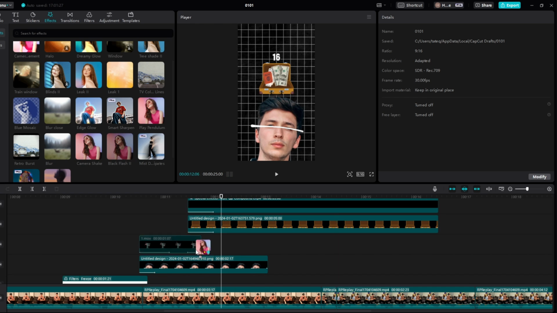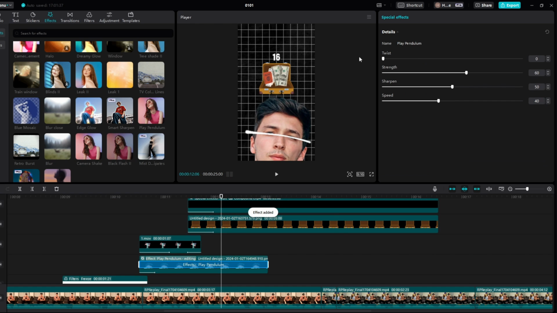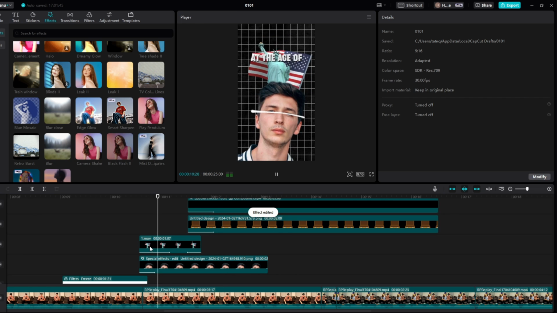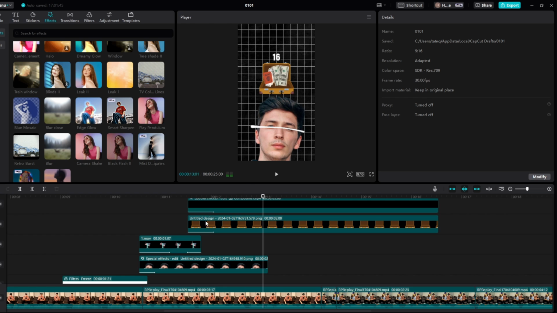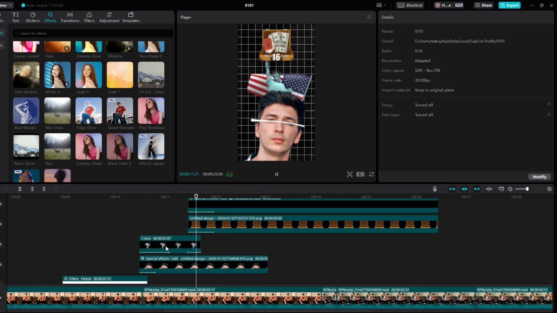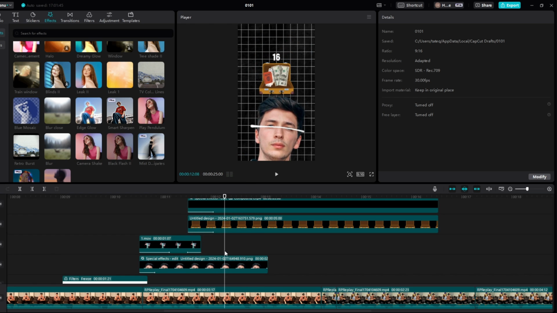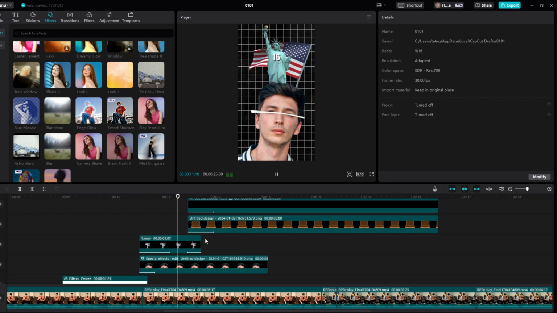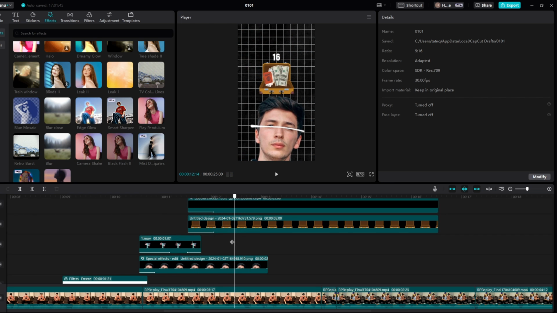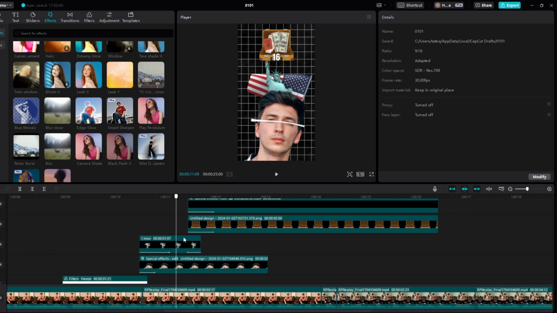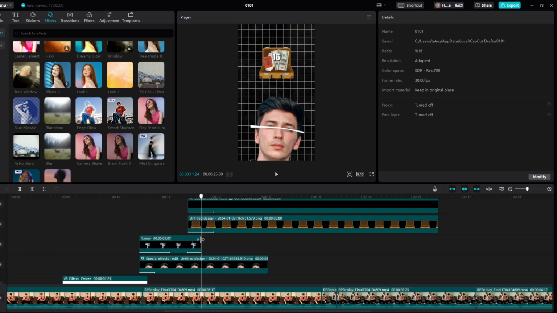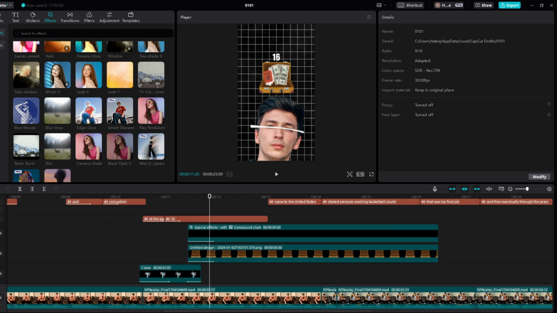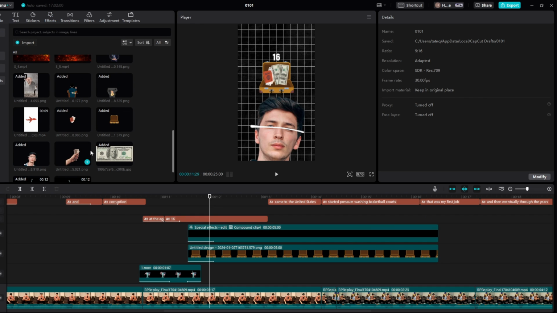And then what we want to do for Luke is we want to also add the play pendulum to him. So twist, strength, we'll set that to like 5, sharpen 40, and then the speed 55, and then we can see how that looks. At the age of 16 with $200 in a suitcase. Yeah, perfect. So at the age of 16 with $200 in a suitcase. Perfect.